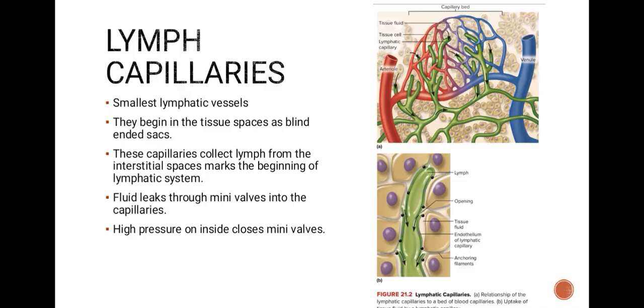Then lymph capillaries, the smallest lymphatic vessels. They begin in the tissue spaces as blind-ended sacs. These capillaries collect lymph from the interstitial spaces, marking the beginning of the lymphatic system. Fluid leaks through these mini valves into the capillaries. High pressure on the inside closes the mini valves.